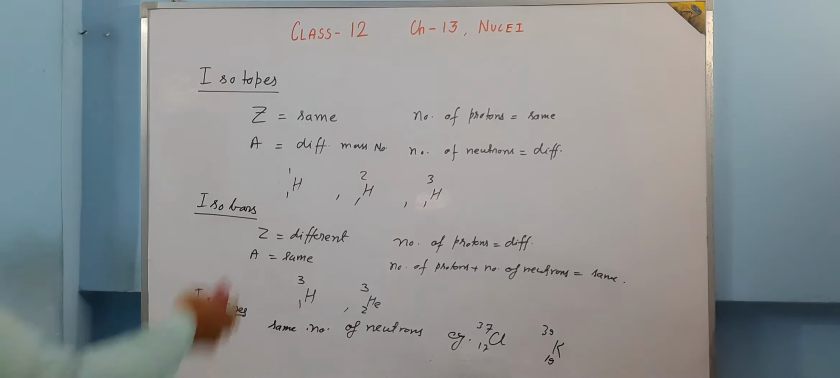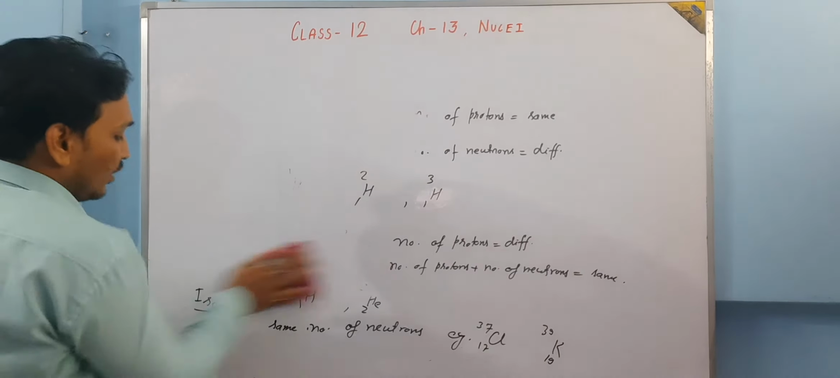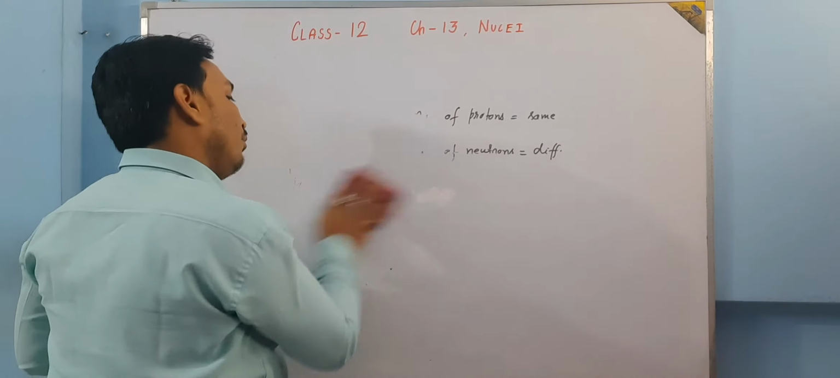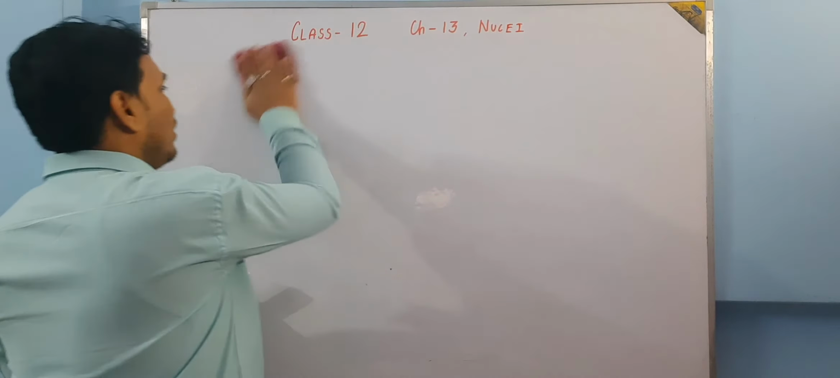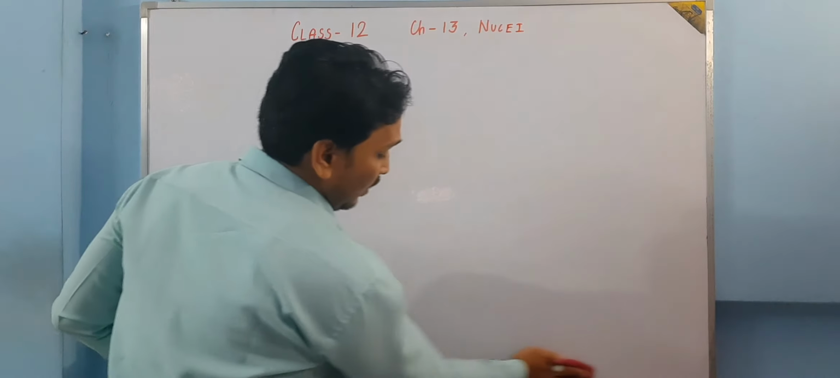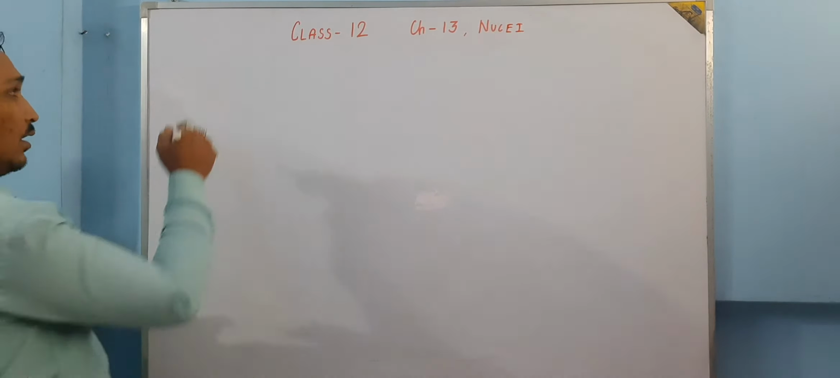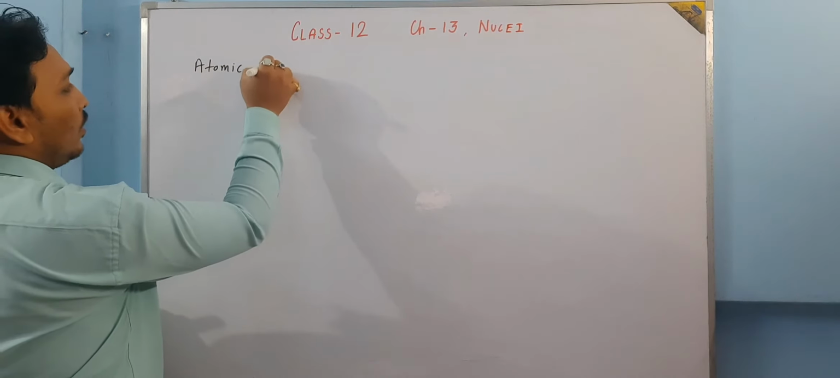Next topic we are going to do is atomic mass unit, which is called AMU in short. A very important definition, because all the calculations. Earlier this chapter was so big when radioactivity was involved, but this time the radioactivity has been deleted, so this chapter becomes very small. Earlier there was so much calculation, but this time it is not there.